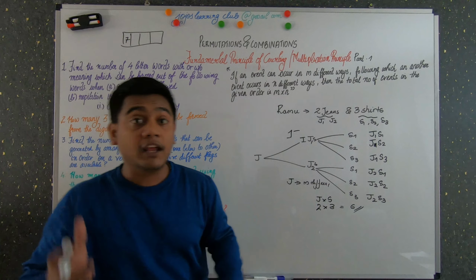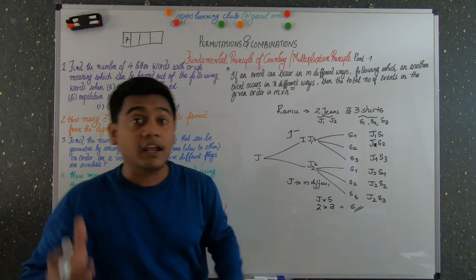You just have to see that this is the mth event, this is the nth event, and this is the pth event. So to find the number of arrangements, you just have to multiply the total number of events, that is m into n into p. So for example, 2 jeans, 3 shirts and 2 shoes: 2 into 3 is 6, 6 into 2 is 12 possibilities.